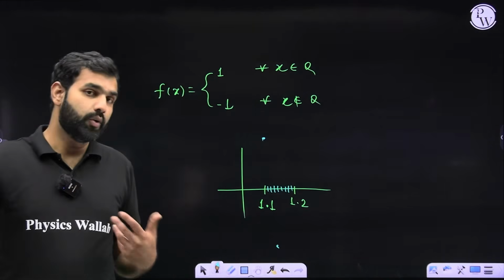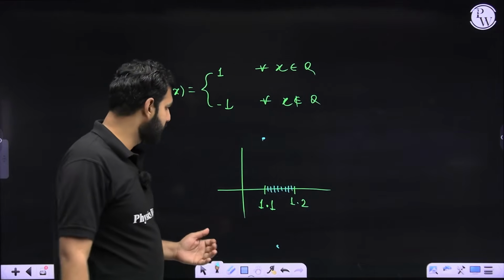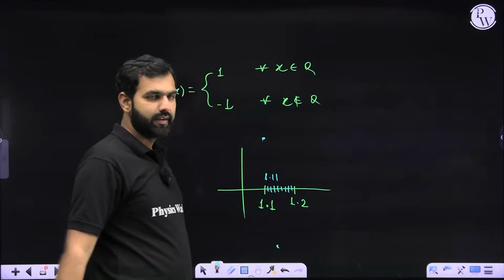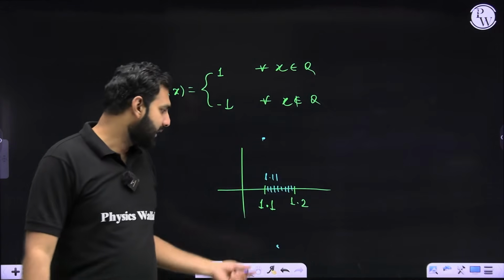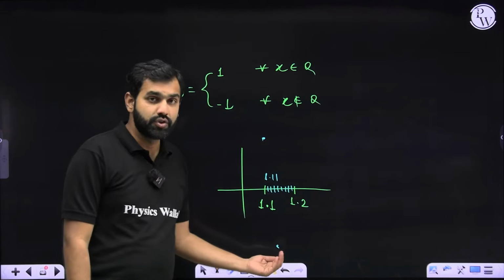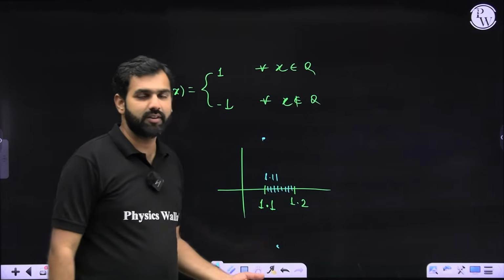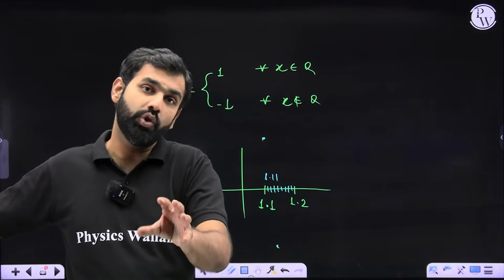So are you realizing that it clearly is going to be a discontinuous function? Because even at 1.11, if it is 1, then next to 1.11 there will be an irrational number, and at that point it will be minus 1. Right after that there will be a rational number, and there are infinite rational and irrational numbers between those as well.